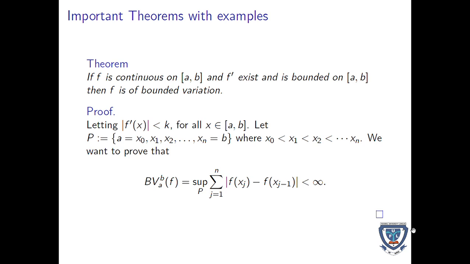Proof: letting the absolute value of the derivative be bounded by k for all x in [a, b], let the partition be defined from a to b. We want to prove that the bounded variation, which is the supremum of the summation, exists.